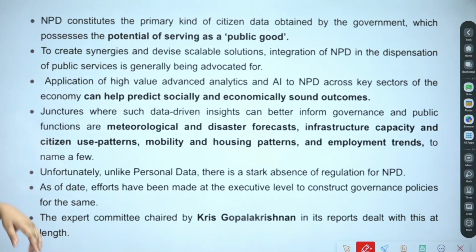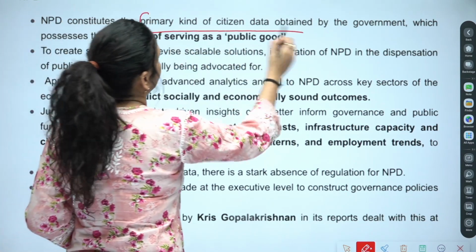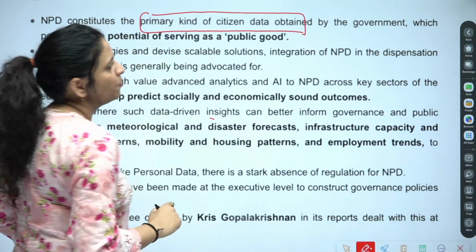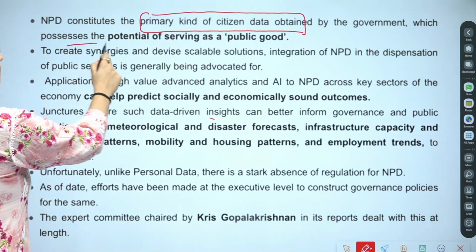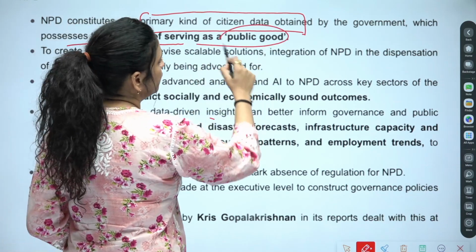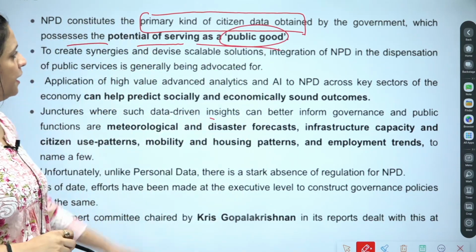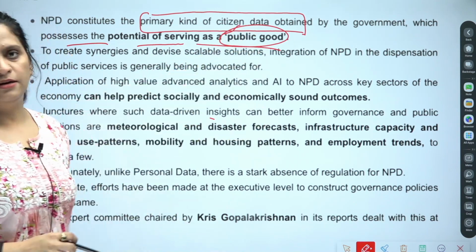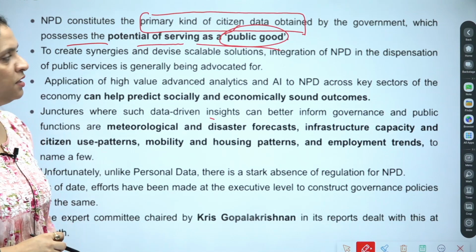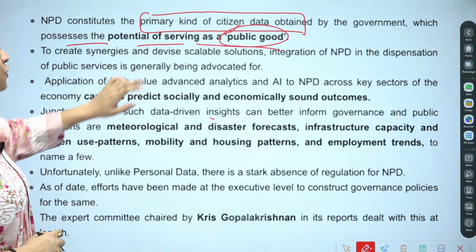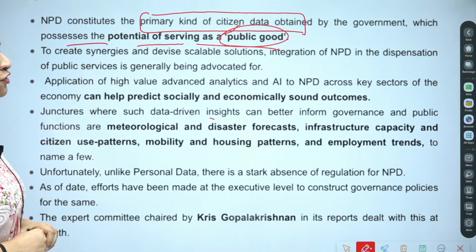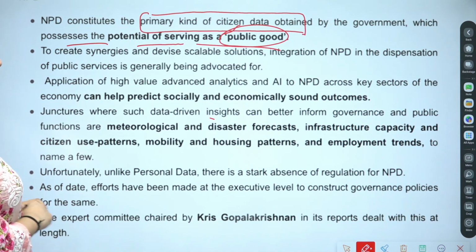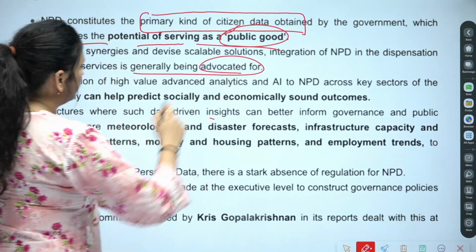NPD constitutes the primary kind of citizen data obtained by the government, which possesses the potential of serving as a public good. So the non-personal data procured by the government can serve as a public good. To create synergies and devise scalable solutions, integration of NPD in the dispensation of public services is generally advocated.